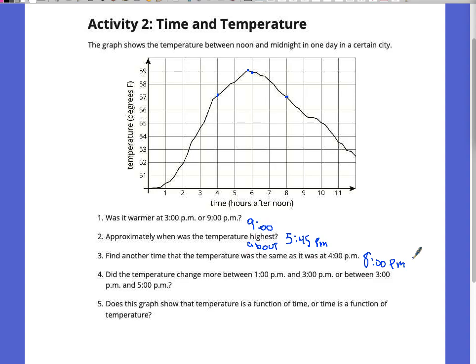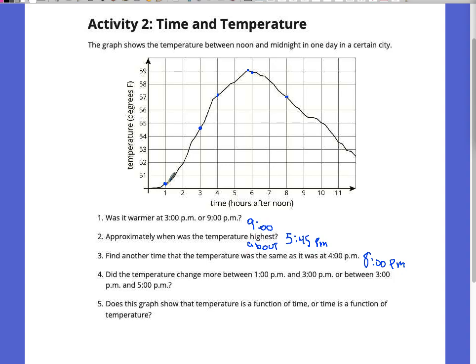From 1 to 3 or from 3 to 5? Okay. Interesting responses there. I'm getting some of both, and let's just take a look at it. So from 1 o'clock to 3 o'clock,